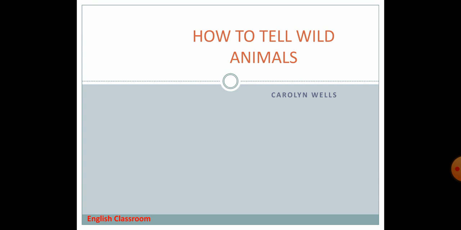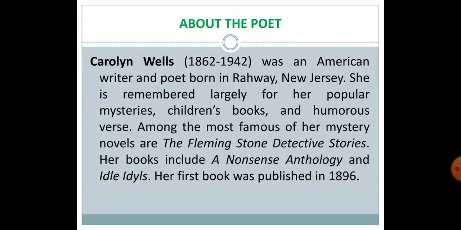Now come to the author or the poet. Carolyn Wells, born in 1862, was an American writer and poet born in Rahway, New Jersey. She is remembered largely for her popular mysteries, children's books and humorous verse.